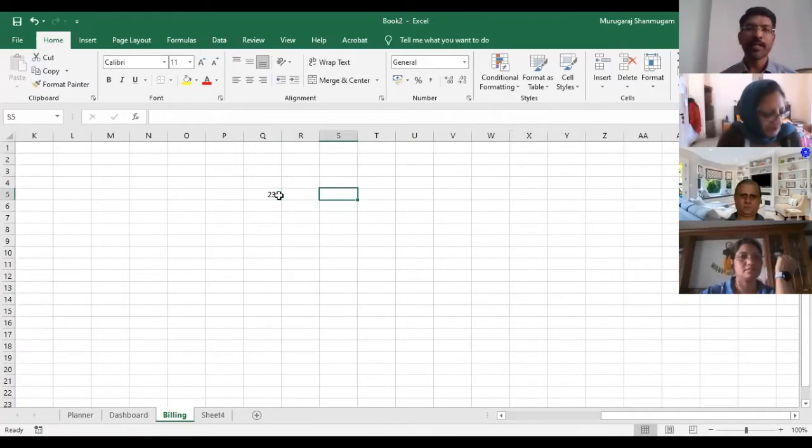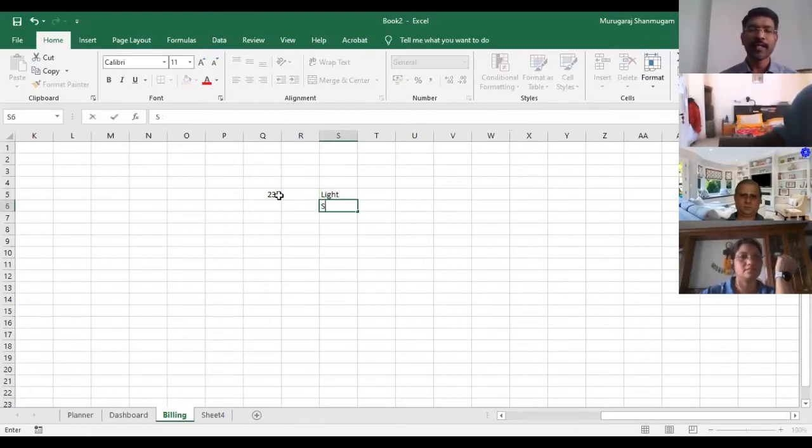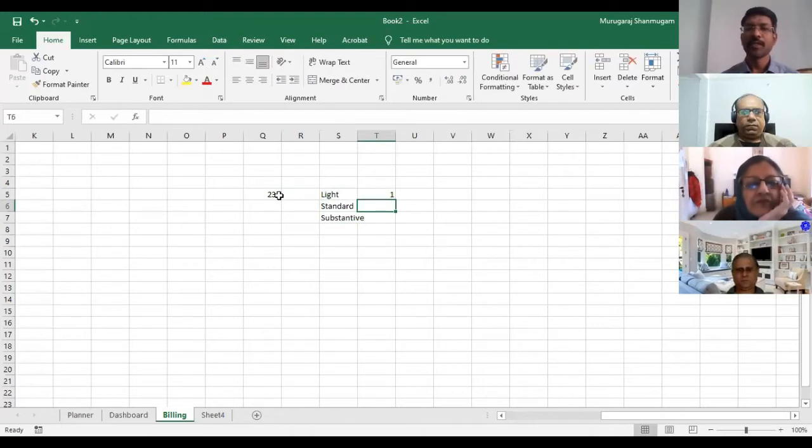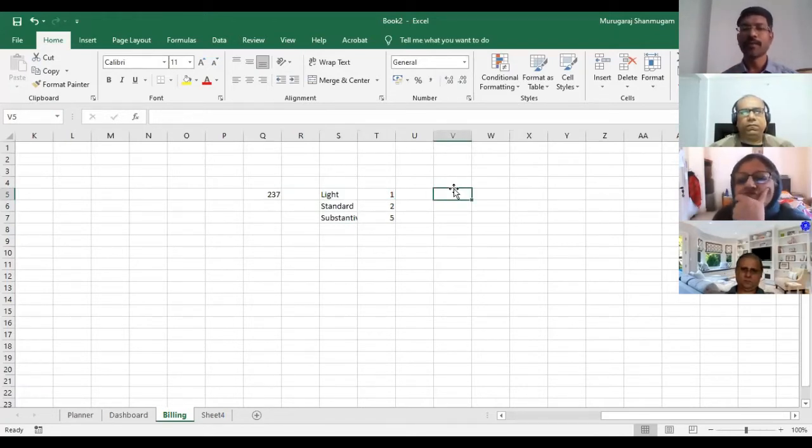I'm trying to make some comparisons, between light, standard, and substantive editing. Light editing gives you, let's say, 1 rupee per page. Standard editing gives you 2 rupees per page, and substantive editing gives you 5 rupees per page. I wanted to find what the total values will be. What will be the value of each of these three things?